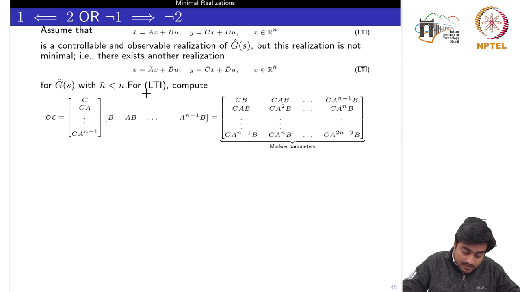So for the system ABCD, we compute the multiplication of the observability matrix and the controllability matrix. First of all, we compute for this pair. This is the observability matrix, controllability matrix, and the multiplication would yield this matrix, which is composed of the Markov parameters. Now the concept of these Markov parameters we have also introduced in the first week when we discussed the realization only.